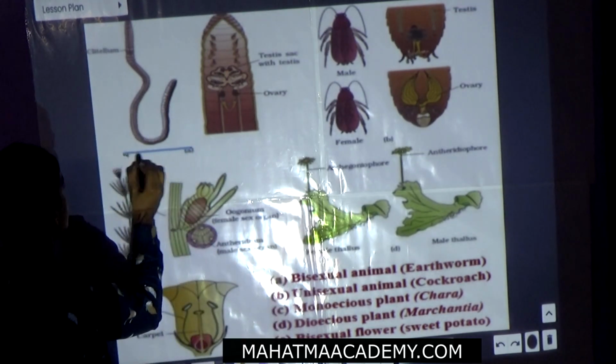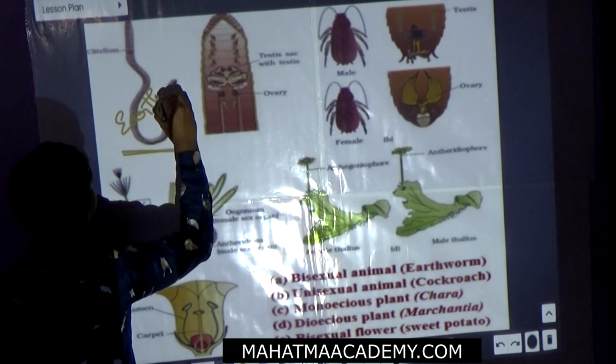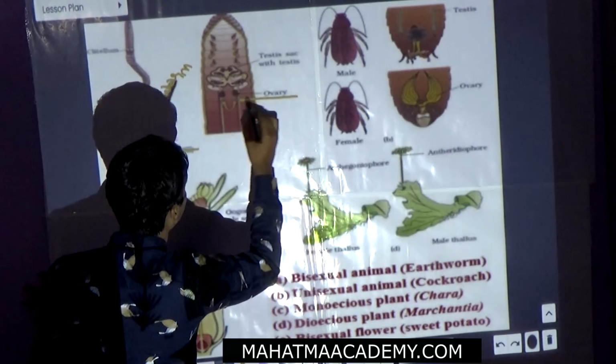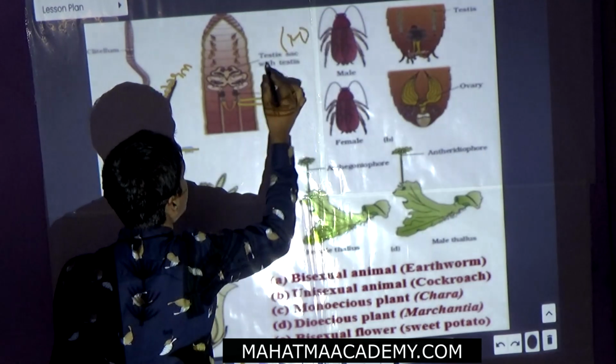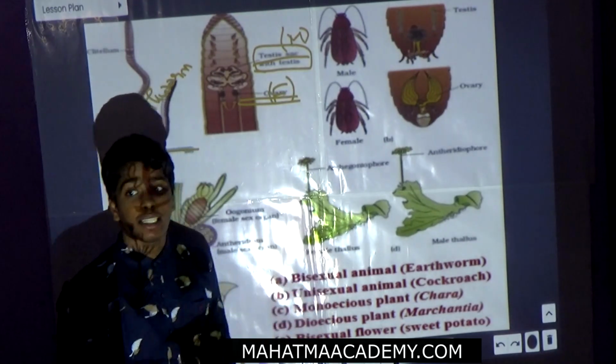This is the bisexual animal earthworm. Look here, it is the ovary, that means female, along with the male part, the testis sac with the testis.